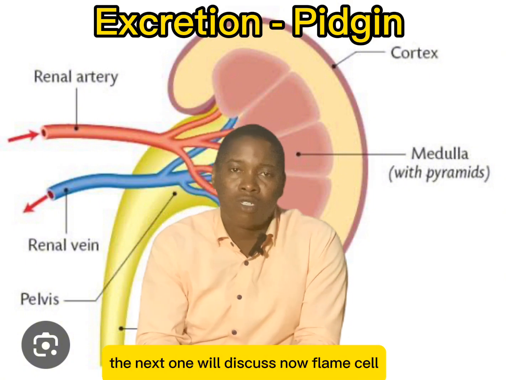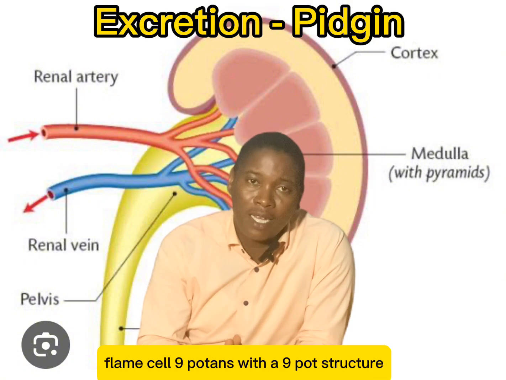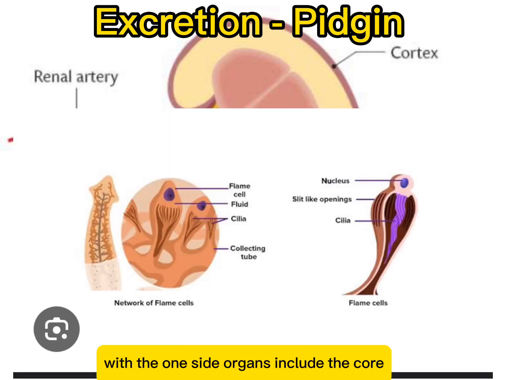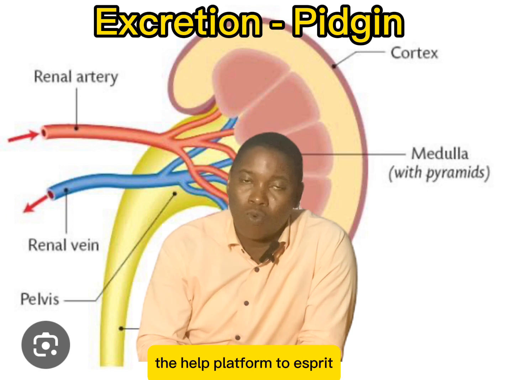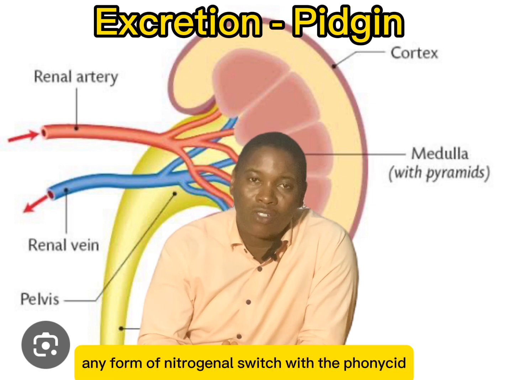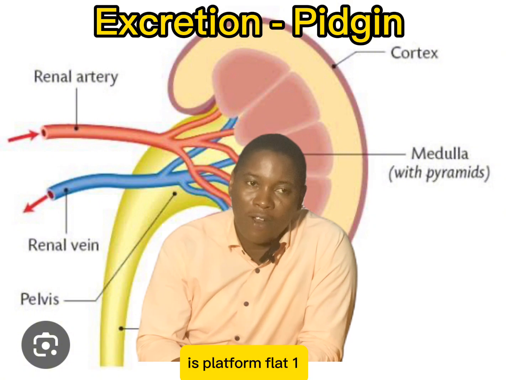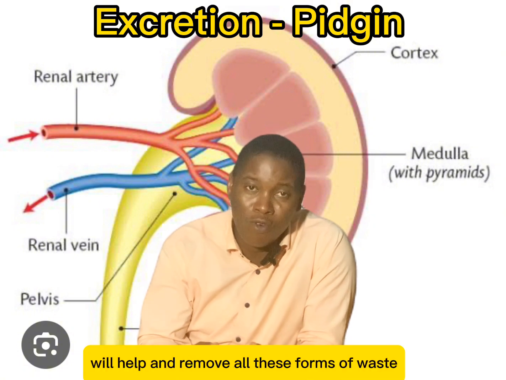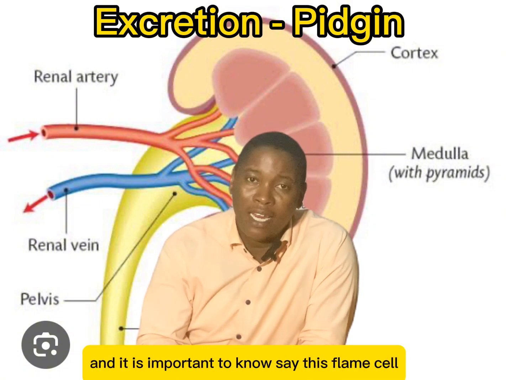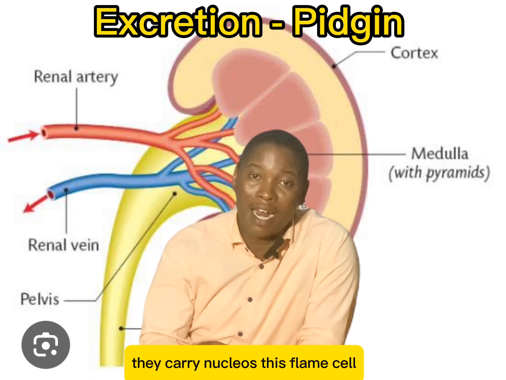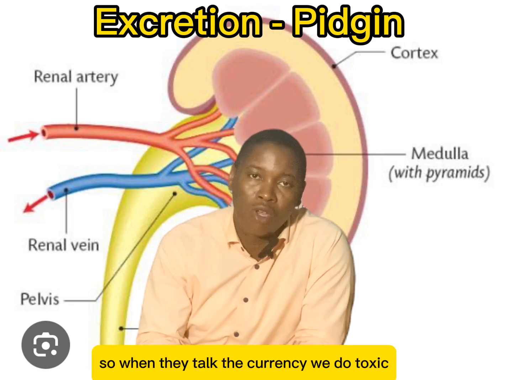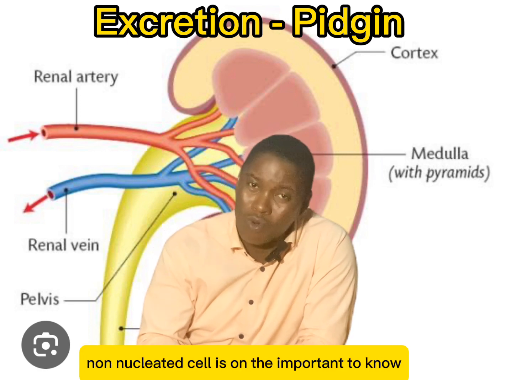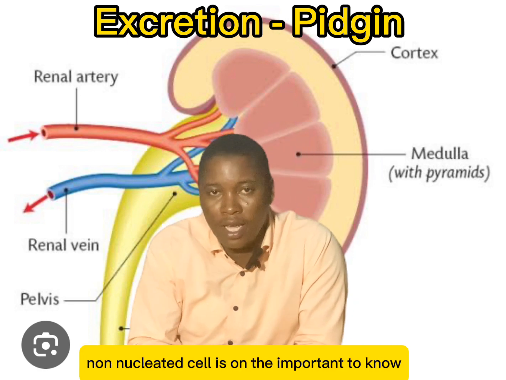The next one wey we discuss na flame cell. Flame cell na important structure wey dey for inside organisms wey we dey call flatworm. And this flame cell dey help flatworm to excrete any form of nitrogenous waste wey dey for inside this flatworm. E go help am remove all these forms of waste. And e dey important to know say this flame cell dey carry nucleus. Each flame cell carry im own nucleus. So we dey talk say na nucleated cell. This one dey important to know.